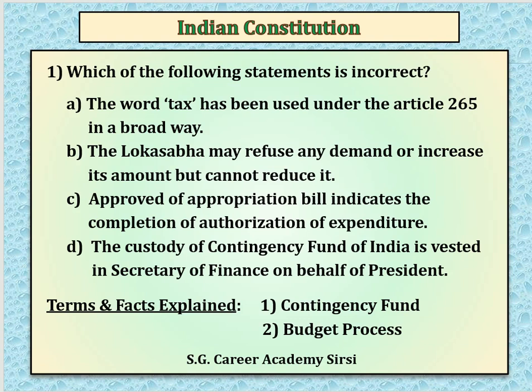Under Article 267, that matter is mentioned. Sums in the contingency fund are determined by the law of Parliament. The amount to be deposited in the contingency fund of India is to be determined by an Act of Parliament from time to time. So D is also correct.